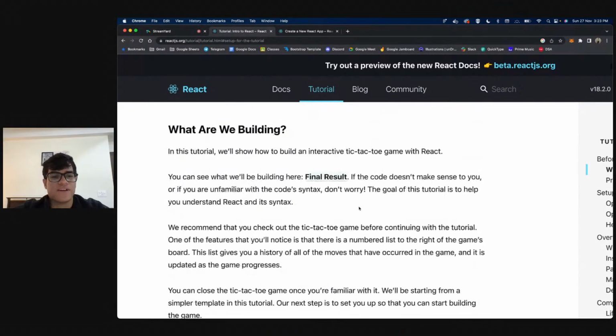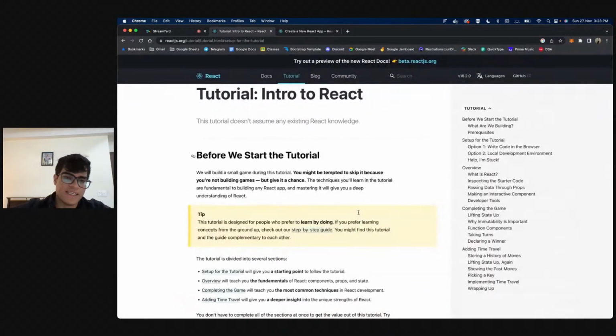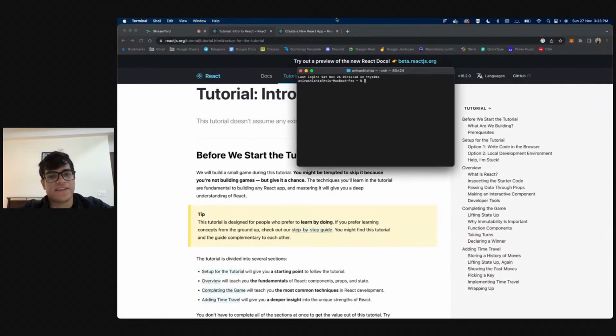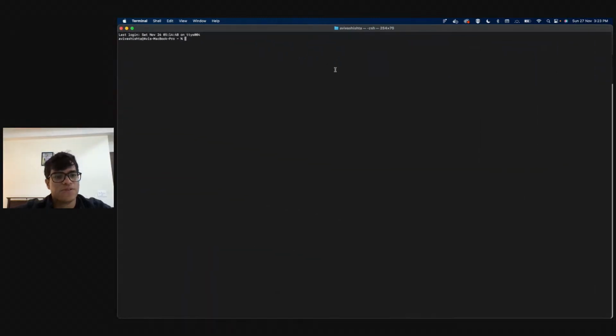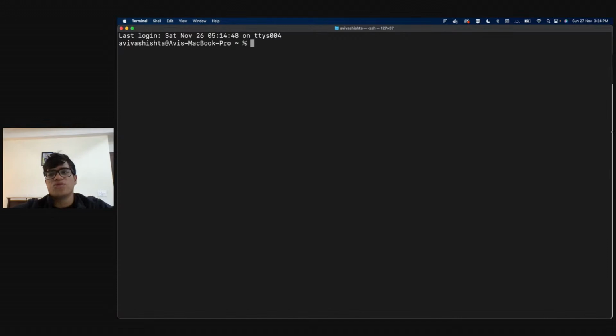Okay, yeah, perfect. So now once you have Node.js and everything installed, all you'll have to do is open your terminal, right? Is this better? Yeah, okay. So once you have everything installed, I'll be going to my desktop first. All you have to do is write this command, which is npx create-react-app, and then the name of your app.